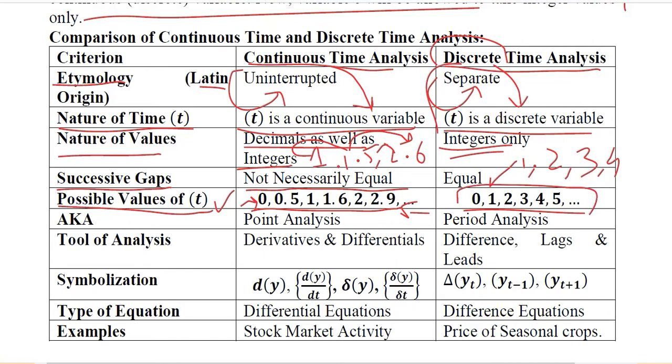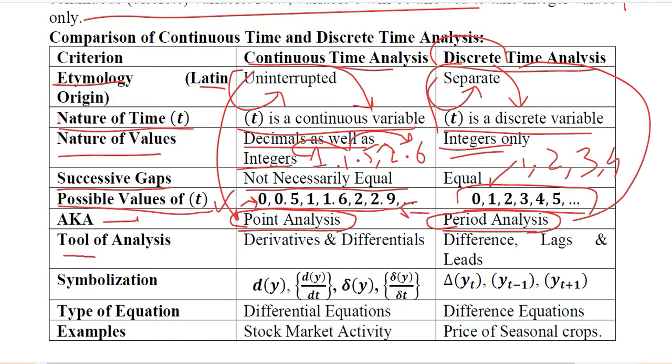Starting from 0, we have a gap of 1. Continuous analysis is also known as point analysis, and discrete analysis is also known as period analysis, because in continuous analysis any point can be taken, while in discrete analysis the observation happens after a certain period of time, and it cannot just happen at any point in time.